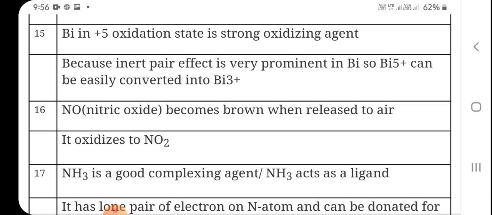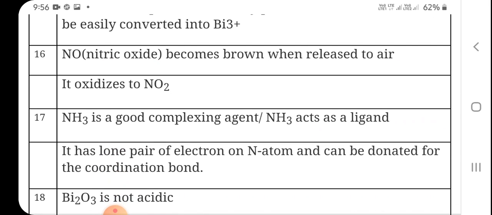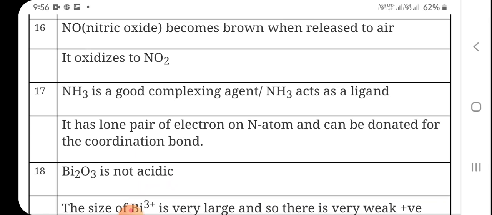Nitric oxide NO becomes brown when released to air because it oxidizes to NO2, and NO2 is brown in color. Ammonia is a good complexing agent, or works as a ligand. The word ligand is new to you, but you will learn this word when you come to coordination compounds or coordination chemistry. Ligands are the substances which can donate a lone pair. Ammonia has a lone pair, so it can donate. That is why it acts as a ligand. It will act as a good complexing agent and it will act as a base also.